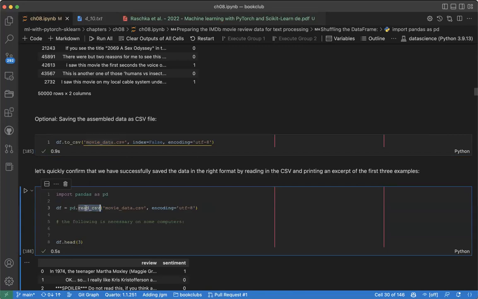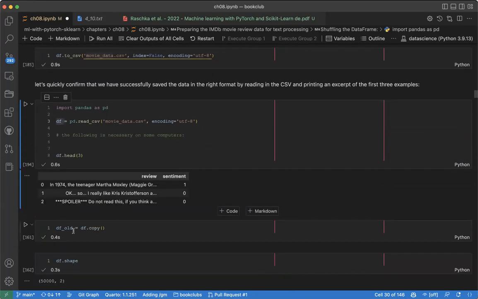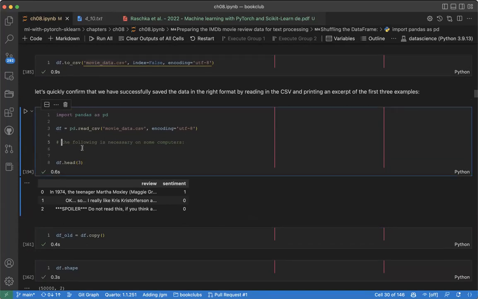We can use pandas read CSV to load the movie review data, and we provide the encoding. After loading it, we want to see the data.